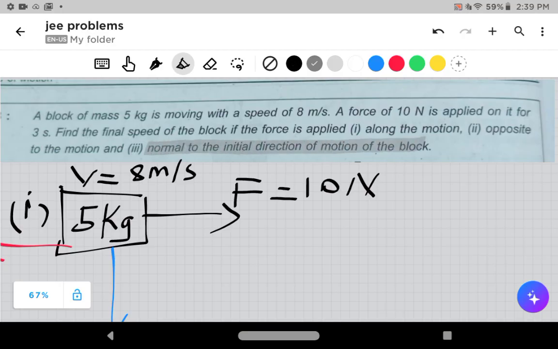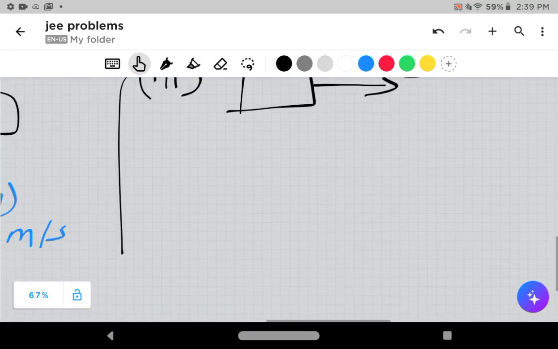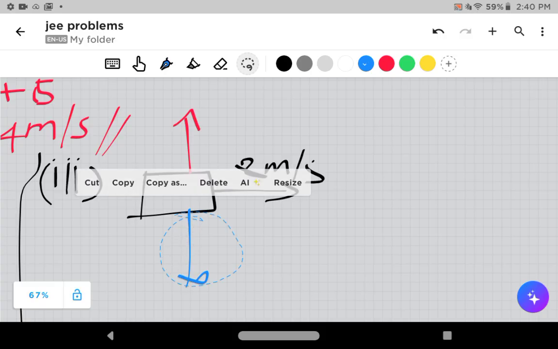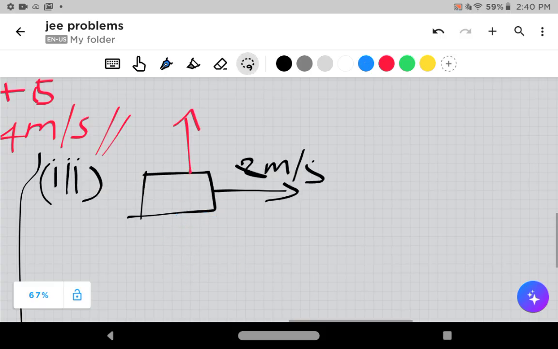The third part says the force is applied normal to the initial direction of the motion. So if I take this as my initial direction of motion, the normal to that is this direction or this direction. For convenience, I just take this direction. This is u, the initial velocity.